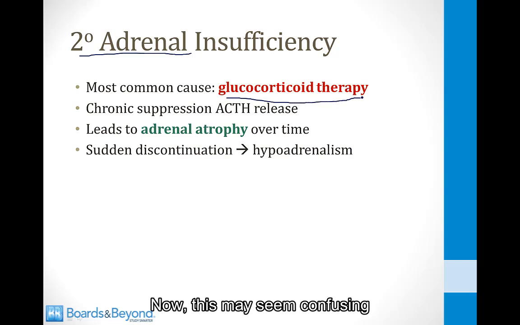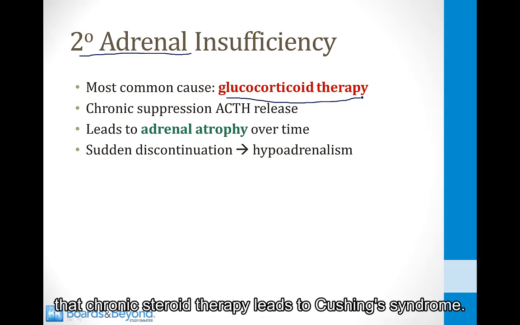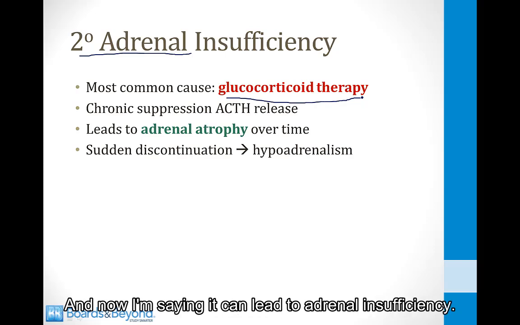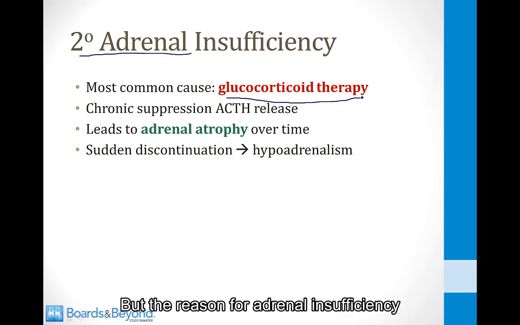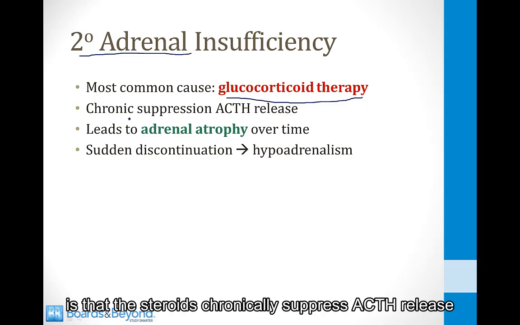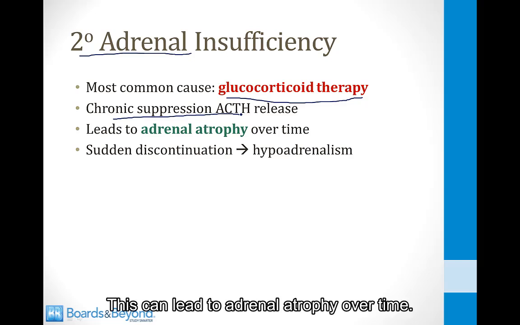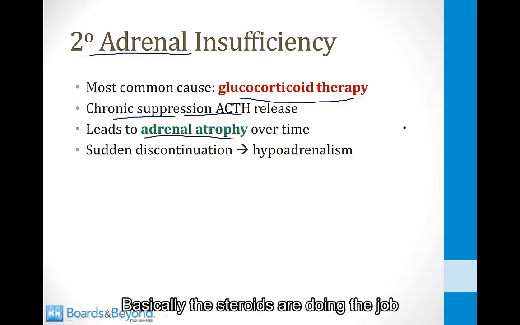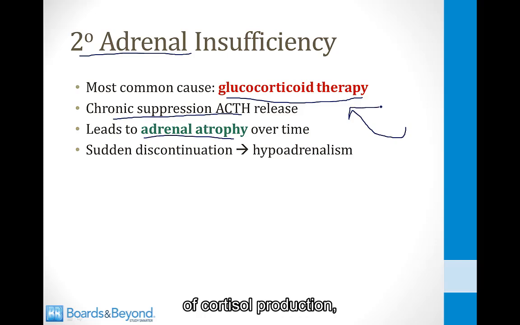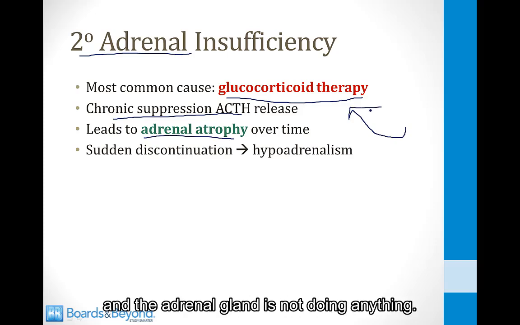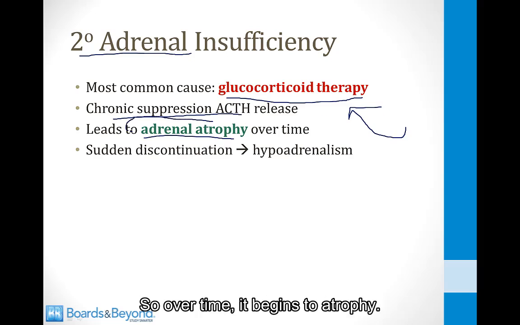Now, this may seem confusing because I told you a little while ago that chronic steroid therapy leads to Cushing syndrome, and now I'm saying it can lead to adrenal insufficiency. But the reason for adrenal insufficiency in patients on glucocorticoid therapy is that the steroids chronically suppress ACTH release from the pituitary gland. This can lead to adrenal atrophy over time. Basically, the steroids are doing the job of cortisol production and the adrenal gland is not doing anything, so over time it begins to atrophy.